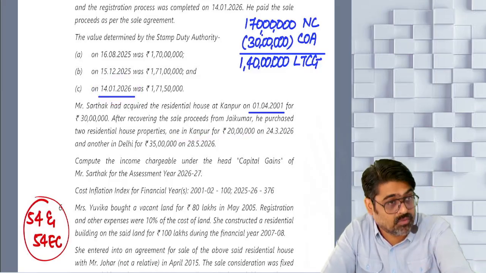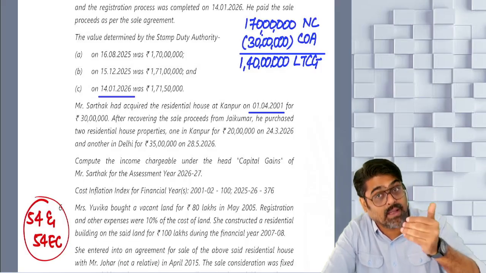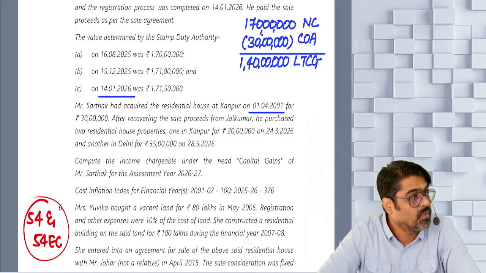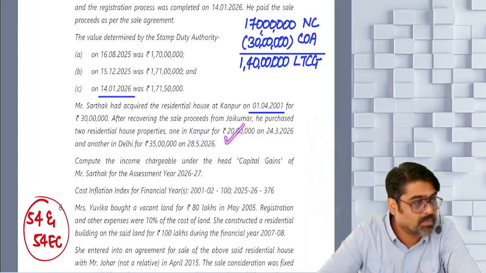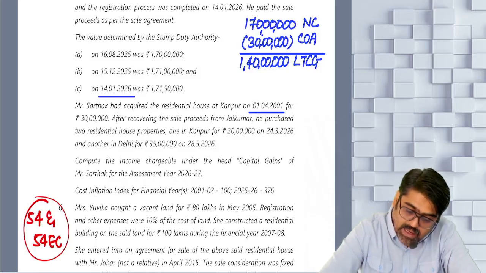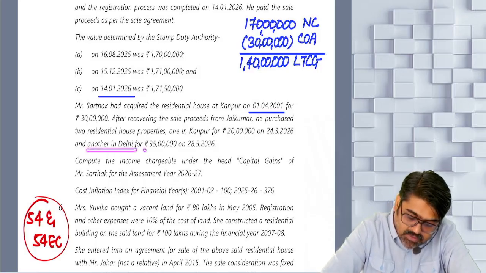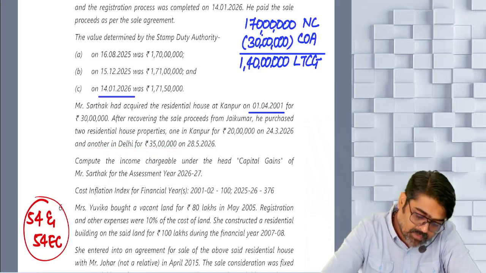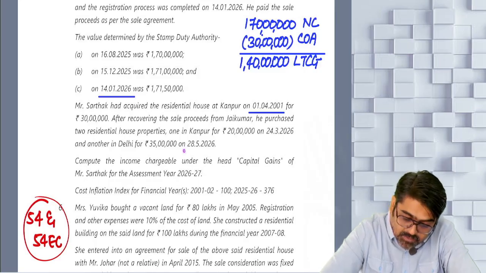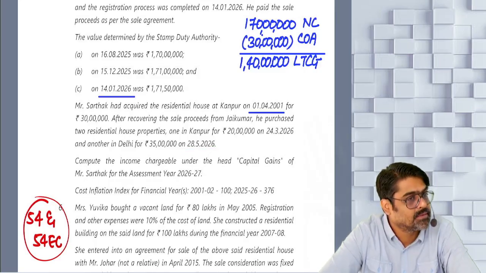So within 2 years forward, even before the due date of filing your ROI, another property in Kanpur was purchased for 20 lakhs. So this is an eligible investment based on which you can claim the exemption. And also another property in Delhi. So this property you have purchased in India, cost is 35 lakhs, yes or no? And this property is purchased on 28th of May.